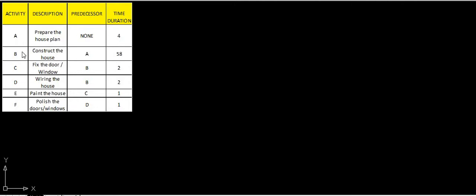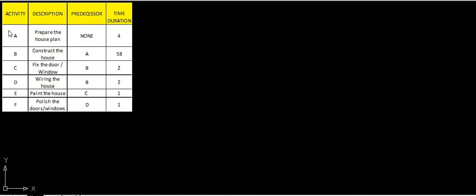As I have already said, what is an activity? An activity is nothing but a job or task which has to be carried out, and which requires time and which requires resources to complete.